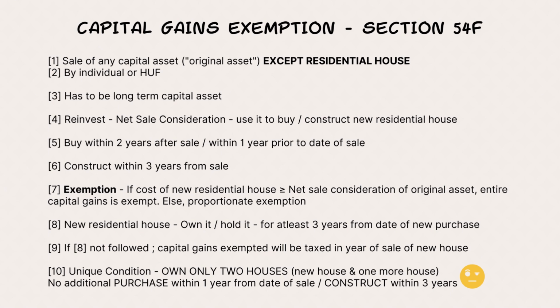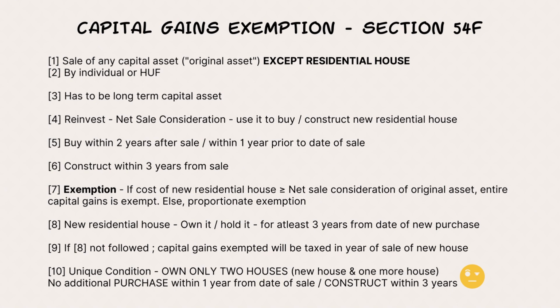And there's one more unique condition in section 54F. It clearly says that the individual or HUF has to own only 2 houses, only 2 residential houses. That means he's buying one new house, and along with that, one more house he can own. That's all. Not more than that.